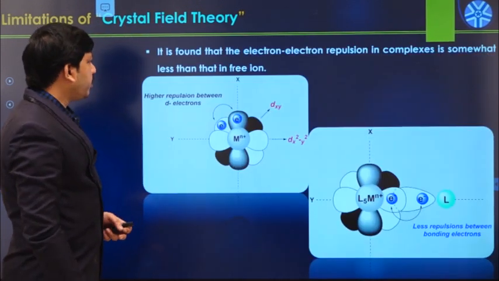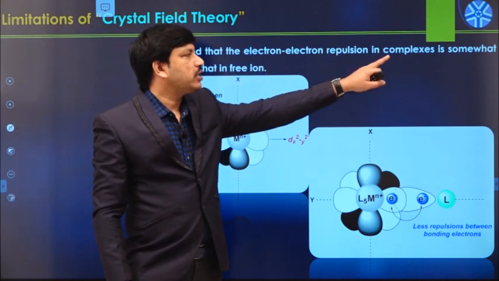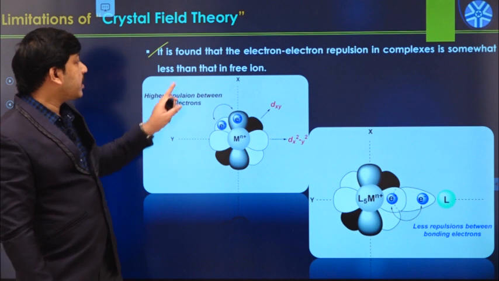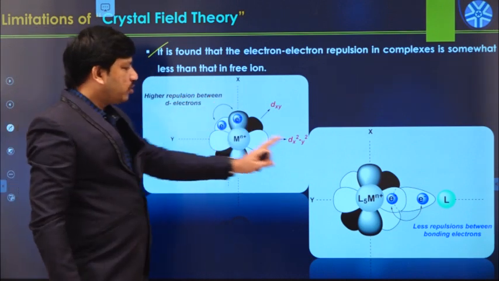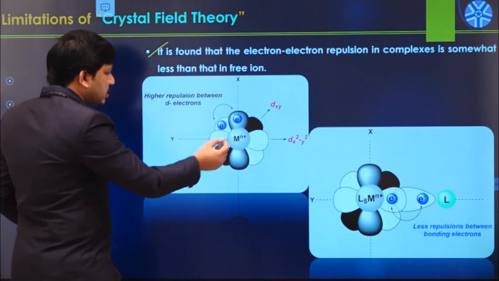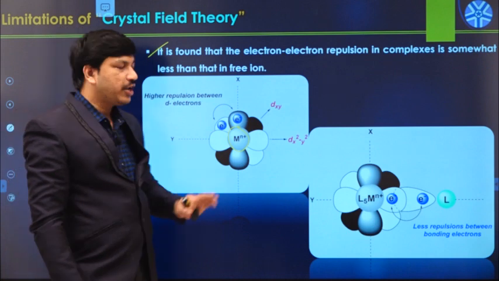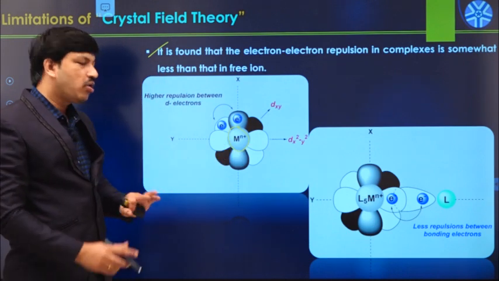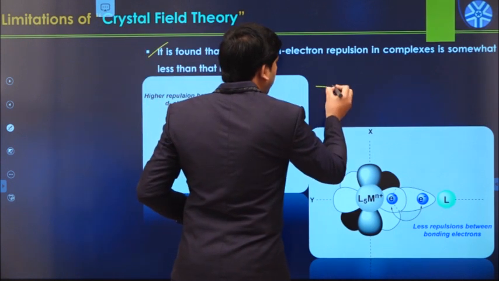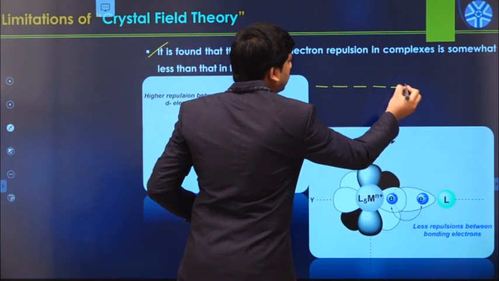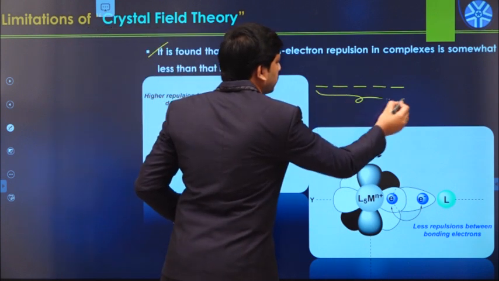Coming to the third point, it is found that electron repulsions in the complex are somewhat less than those of the free ion. Here I am trying to show you two different situations. This is the free metal ion. A free metal ion contains 5 different d orbitals, all having the same amount of energy. So in the case of the free metal ion, we have 5 different d orbitals like this, all having the same energy.